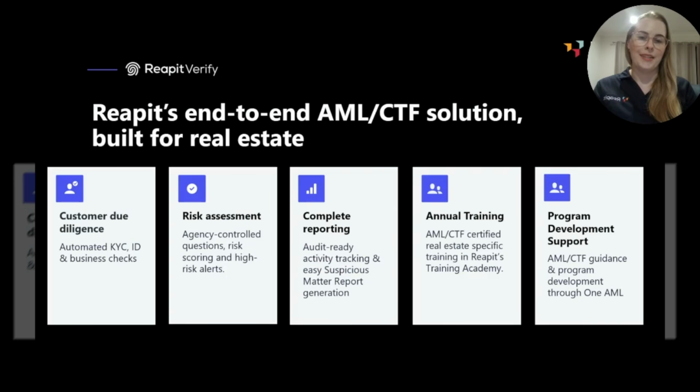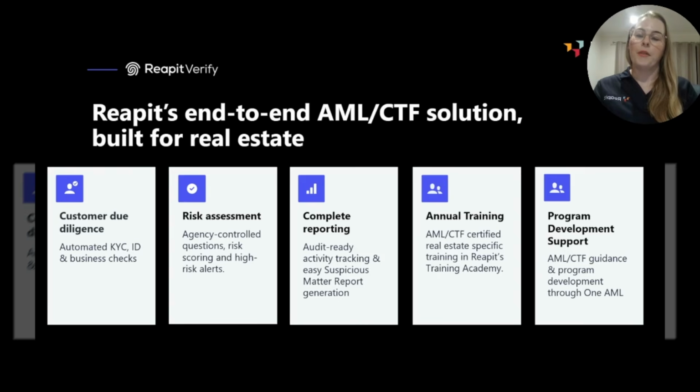Now, the good news is Reapit has built an end-to-end AML CTF solution built specifically for real estate to help you meet these upcoming obligations. It really is an end-to-end solution that helps you to meet each and every one of those obligations. Once you have enrolled with AUSTRAC, Reapit can help you from there with each of those parts.